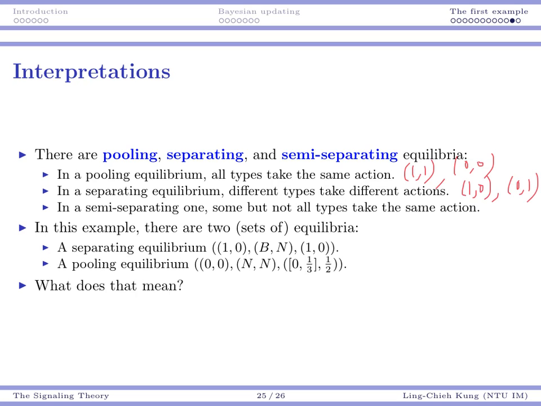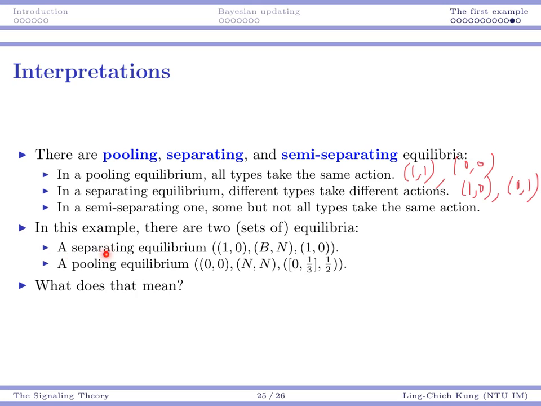If we have more than 2 types, then it's possible to have a semi-separating equilibrium. In that case, some companies are making the same decision, but not all the companies make the same decision. In this particular example, we found 2 equilibria, or more precisely, 2 sets of equilibria.